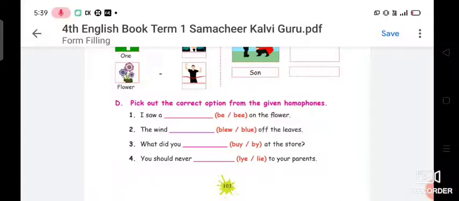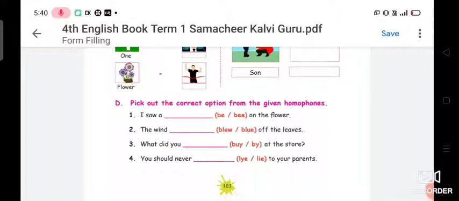Okay, second one. The wind dash the leaves. The wind blew the leaves. Which is the correct one? B-L-E-W or B-L-U-E? B-L-E-W is the correct one. So you have to circle B-L-E-W and write it in the dash. So first one B-E-E, second one B-L-E-W. Third one. What did you dash at the store? What did you buy at the store? B-U-Y, buy. Okay, not B-Y. The correct word is B-U-Y, buy.